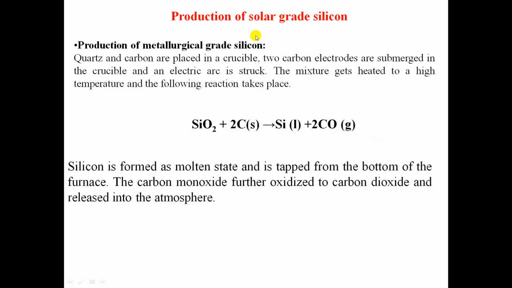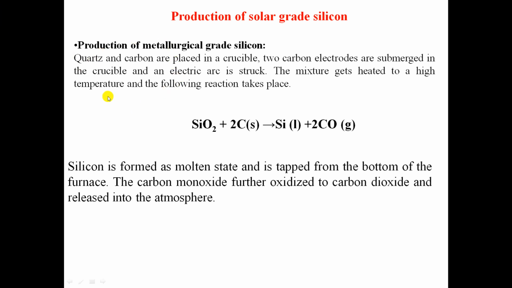Now, the production of solar grade silicon. First, we are going to discuss the production of metallurgical grade silicon. Quartz and carbon are placed in the crucible. Two carbon electrodes are submerged in the crucible. An electric arc is struck. The mixture gets heated to a high temperature and the reaction takes place.